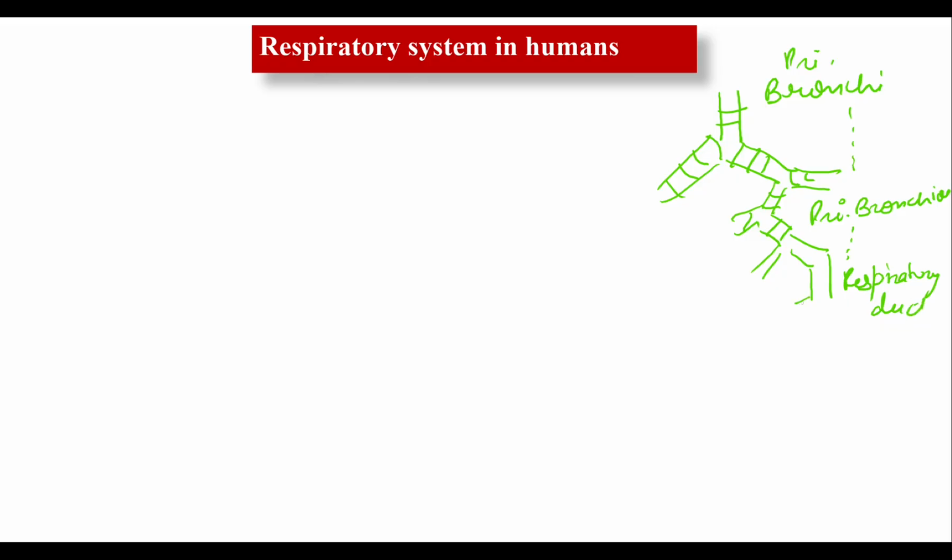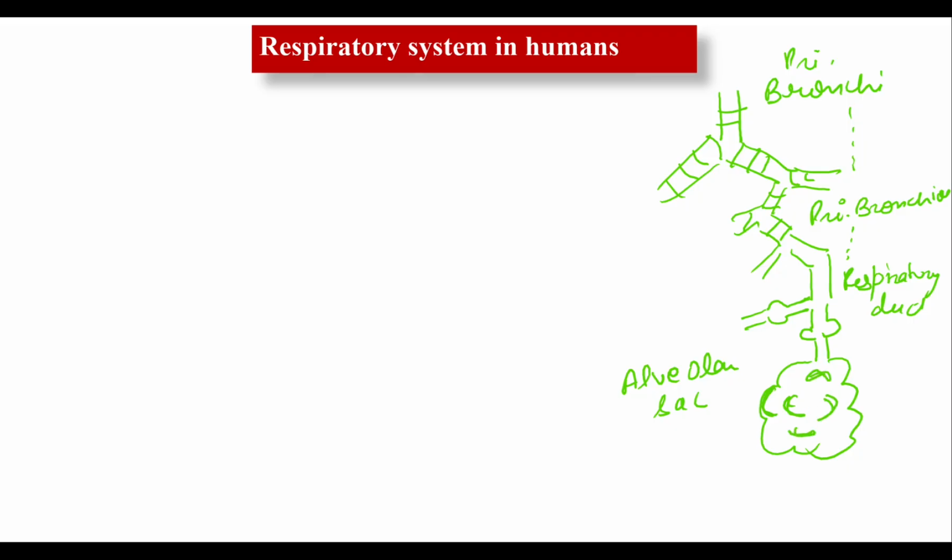The respiratory duct opens into the alveolar duct, somewhat like that. This is the alveolar duct, which finally opens into a sac-like structure known as the alveolar sac. And this part is the alveoli, made up of a large number of these sac-like structures.